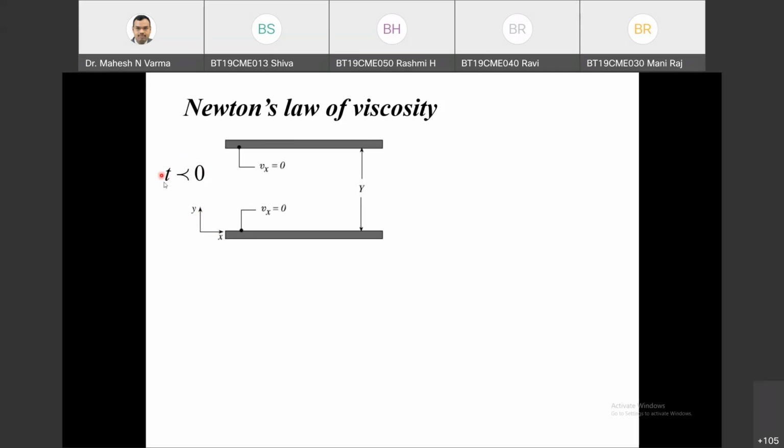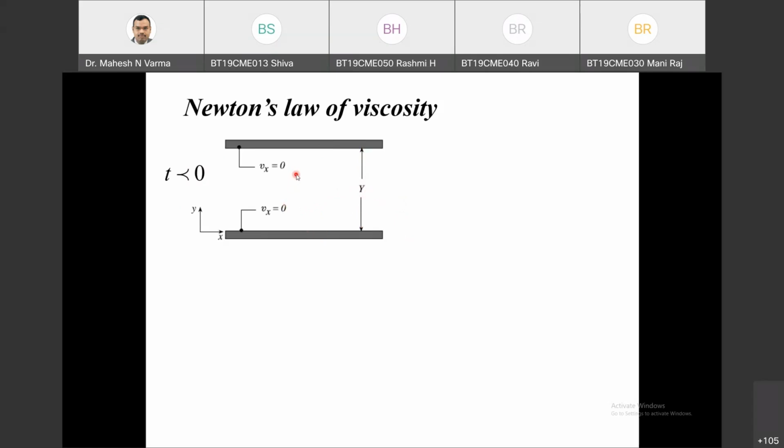At t less than 0, my experiment is not started. Time less than 0 means I'm not in the past, it means my experiment is yet to start. My experiment will start at time t equals 0. The distance between these two plates is y, which should be small, say y mm.